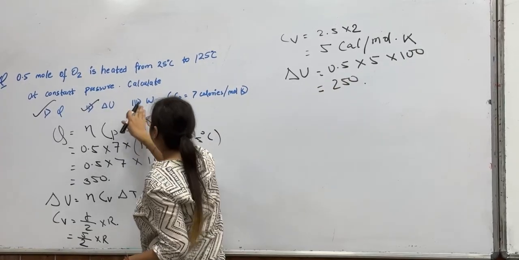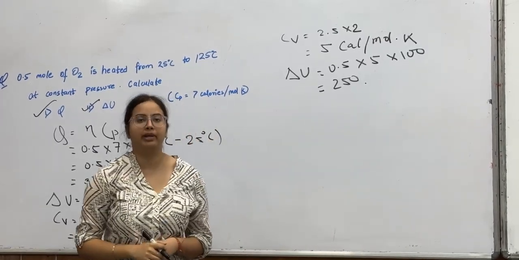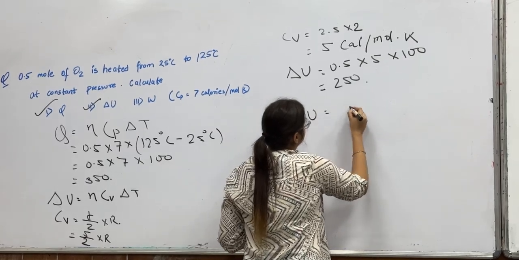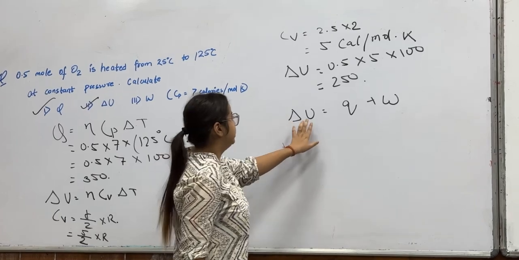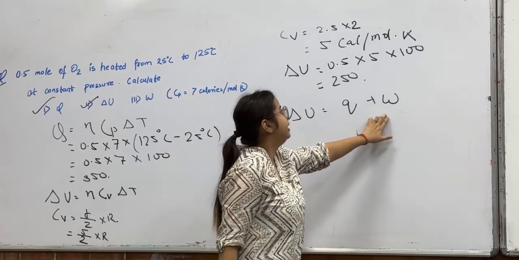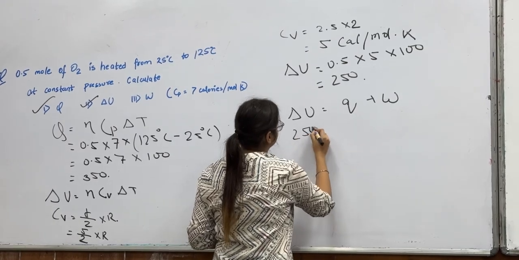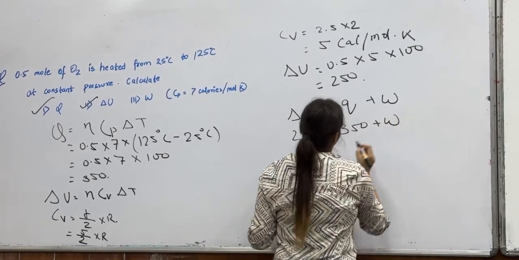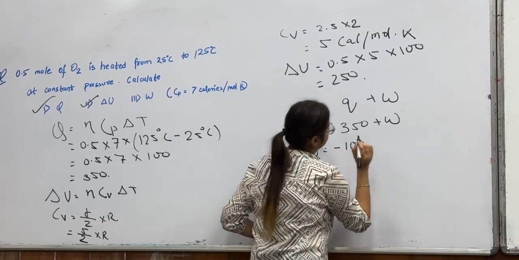Now we will calculate work done. As per the first law of thermodynamics, we know that delta U equals Q plus W. We have calculated delta U and Q, so we can calculate W. So delta U is 250, Q is 350. Therefore, work done equals minus 100.